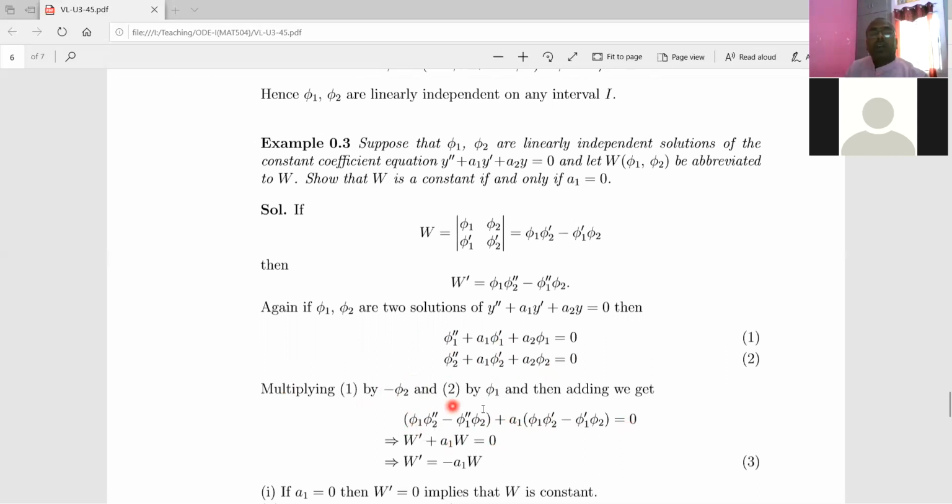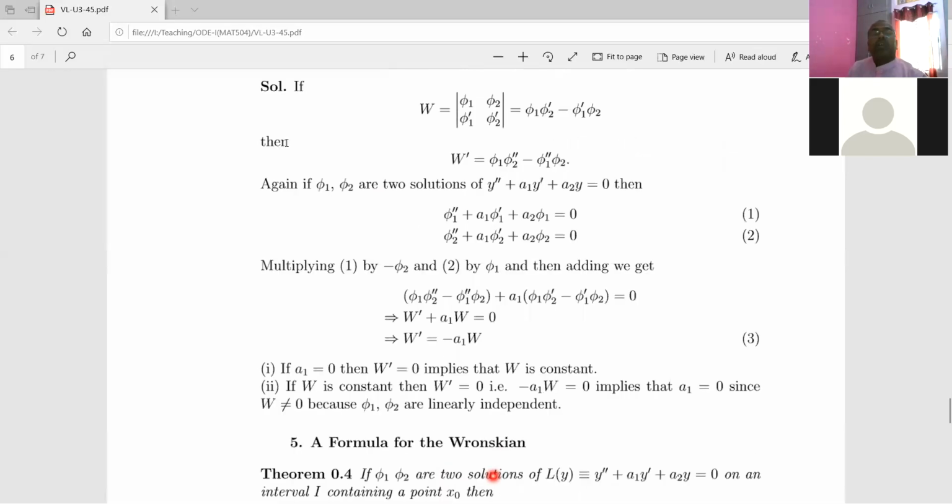Now what is this? This first parenthesis is W dash that we have, plus A1. What is this? This is nothing but W. And what we have here, W dash plus A1 W is 0. So what does it mean? This is a first order linear differential equation in W. So W dash can be written as minus A1 W. So what we did here, the problem of second order differential equation is reduced to a problem of first order differential equation. And finally we get first derivative of Wronskian is minus A1 W.